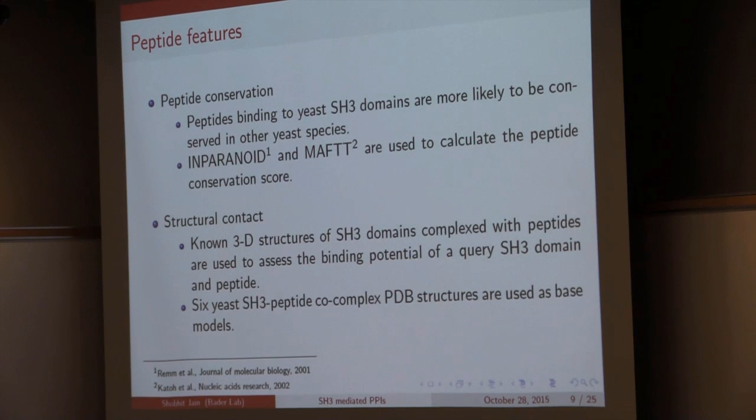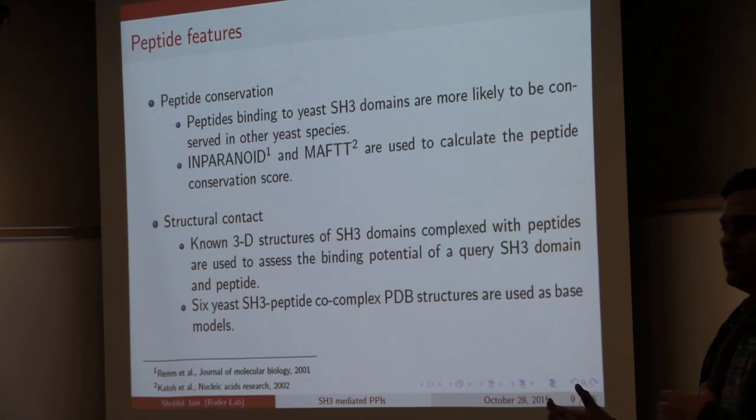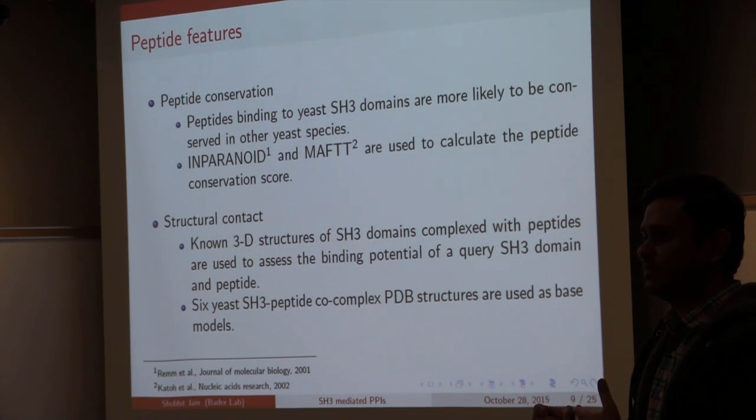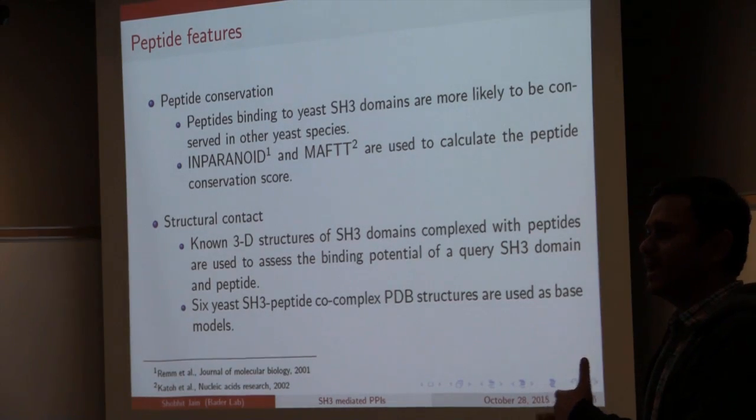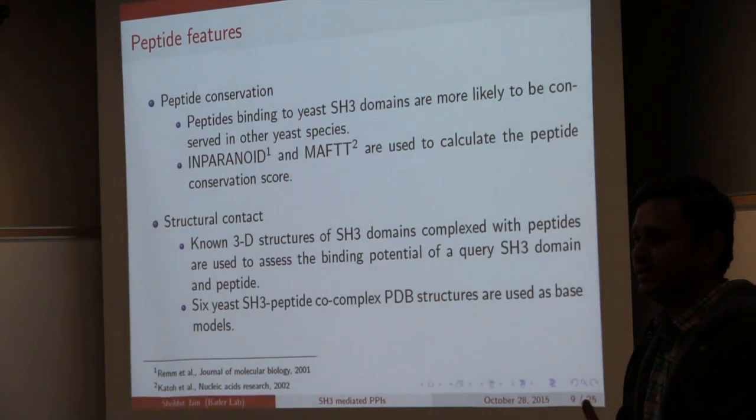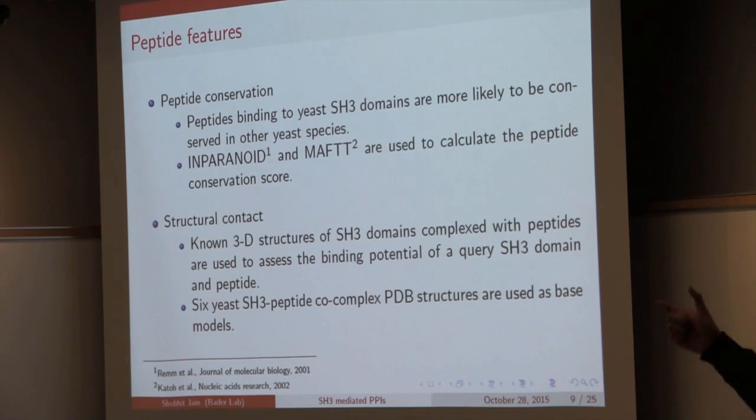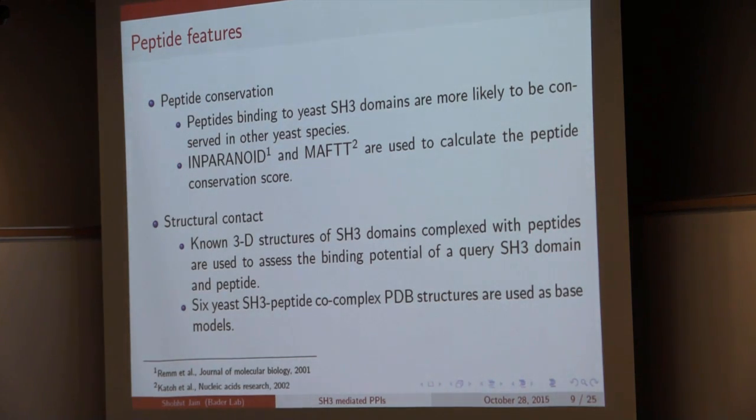For this we use six of these SH3-peptide complexes from 3D, and we convert the contacts between the peptide and domain into a score, and finally calculate a single score for a particular peptide which has been predicted as a potential interactor using PWM scan. So these four features will tell us whether the binding site or the peptide which we have identified is high confidence or not.